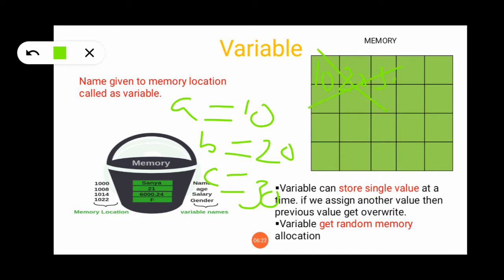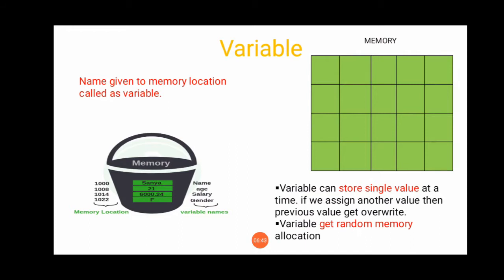No, this is not possible, because the memory allocation is random. At runtime the memory allocation for 10 may be here, for 20 it may be here, for 30 it may be here. So the memory allocation to a variable is always random. So these are the two important points which should be known related to variables.